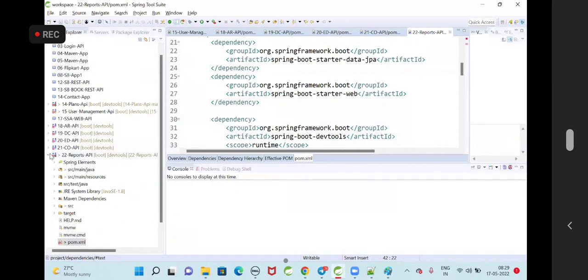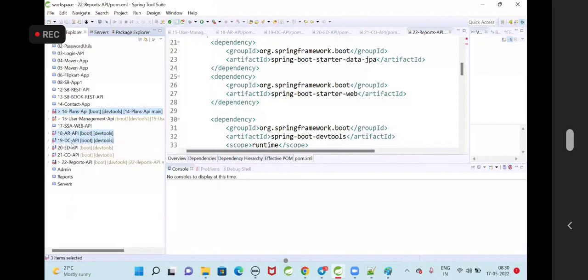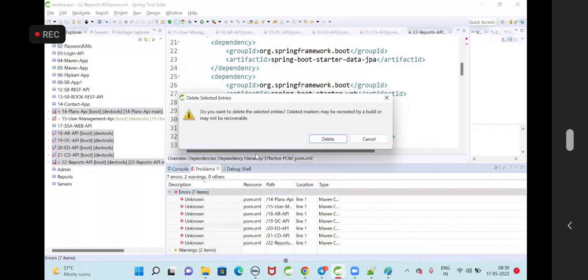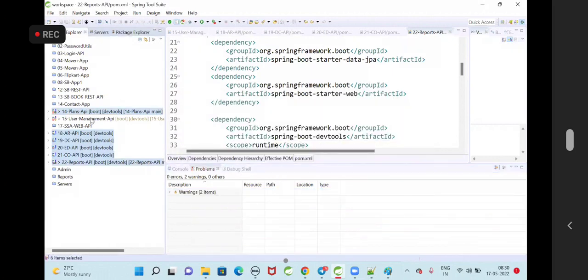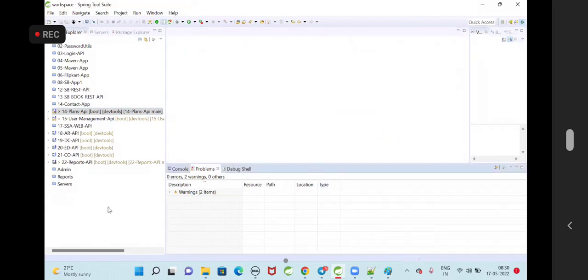Got it. So with this our APIs are ready. Let's update all these projects. Total 7 APIs are available. Clean them. Cleaning all the projects. Good. These are unknown errors, we can delete them, no problem. Okay. So with this, we have all the APIs ready in the backend.